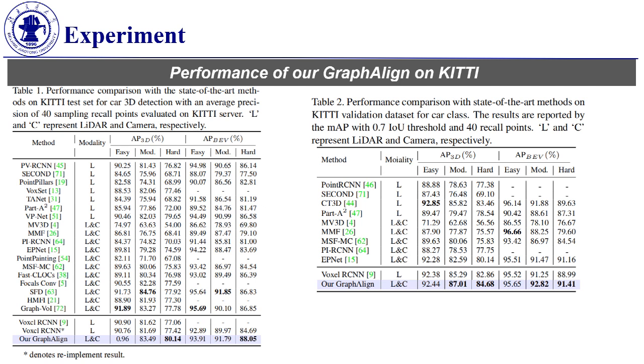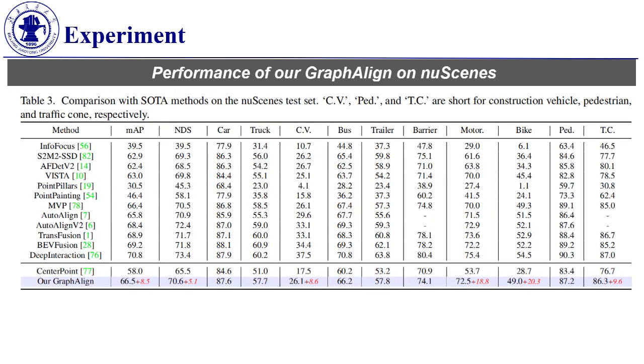Experiments are conducted using the KITTI and nuScenes benchmarks, demonstrating that GraphAlign can boost point cloud detection accuracy, especially for long-range objects, as shown in the tables. We compare GraphAlign with state-of-the-art methods in 3D and BEV APs on the KITTI test dataset. We observe that our GraphAlign achieves state-of-the-art performance. We also conducted experiments on the much larger nuScenes dataset using the state-of-the-art 3D detector CenterPoint to further validate the effectiveness of our GraphAlign.